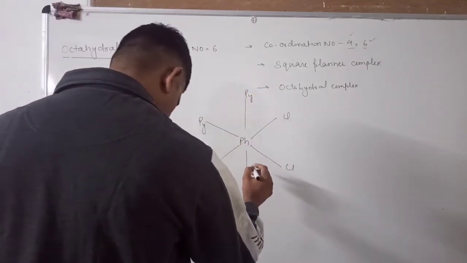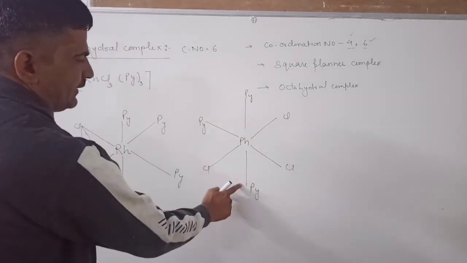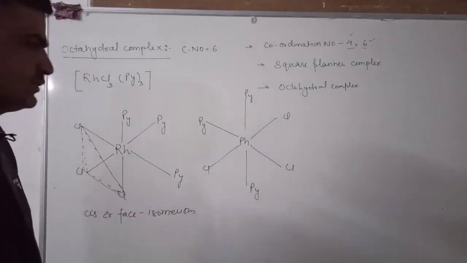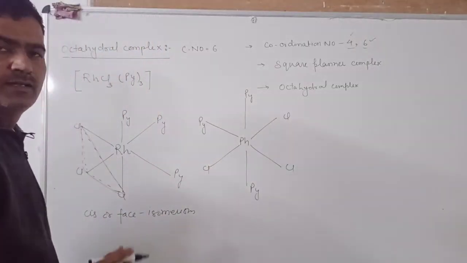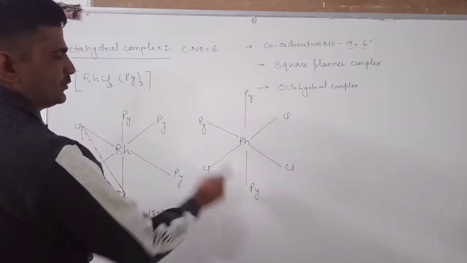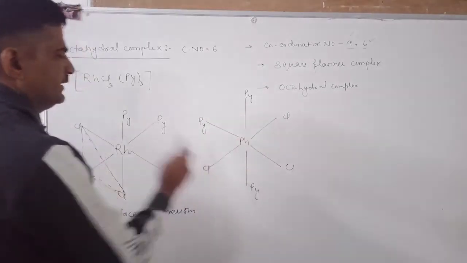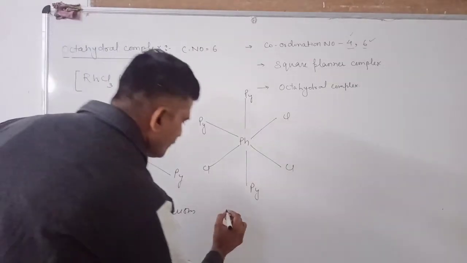This pyridinium lies in the opposite plane, that's why it is known as the trans form. This chlorine atom also lies in the opposite plane. तो इसमें आप देख पा रहे हो कि ये pyridinium अपोजिट प्लेन में है और ये क्लोरीन भी अपोजिट प्लेन में है, तो ये कौन सा आइसोमर बना रहा है? ट्रांसफॉर्म.